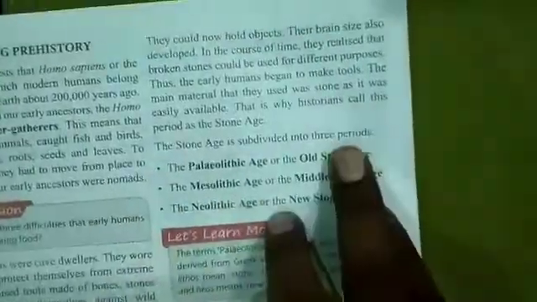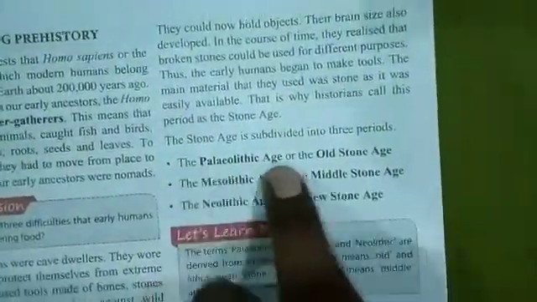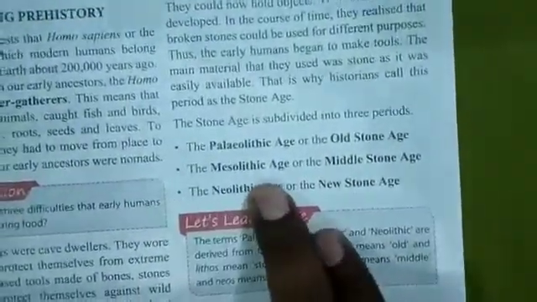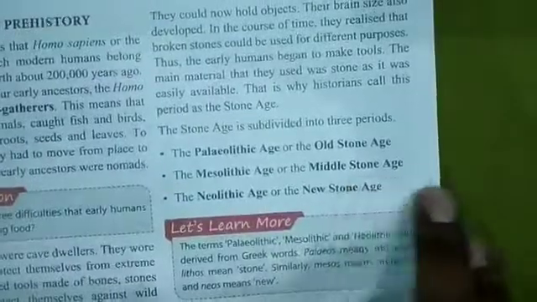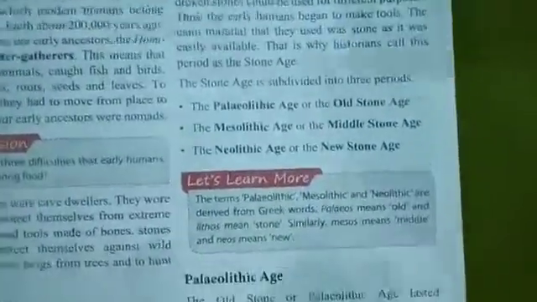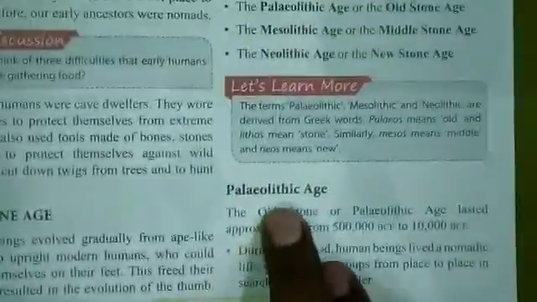Now, the Stone Age is subdivided into three periods. The first one is the Paleolithic age or the Old Stone Age. The second is the Mesolithic age or the Middle Stone Age, and the third one is the Neolithic age or the New Stone Age. So tomorrow we'll be continuing with the Paleolithic age.